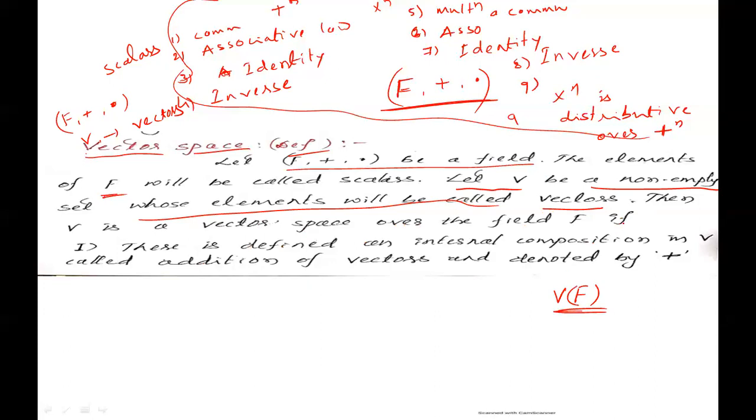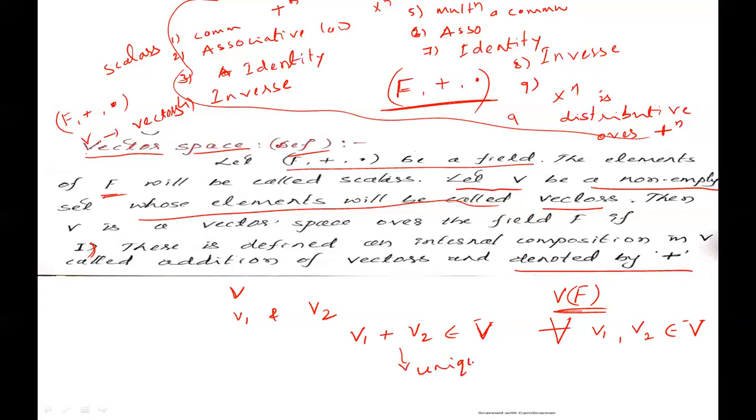V is a vector space over the field F if, first condition, there is defined an internal composition in V called addition of vectors and denoted by +. That means if we take the set V, where V1 and V2 are two elements, V1 + V2 belongs to V for all vectors V1, V2 belonging to V. This is called internal composition.